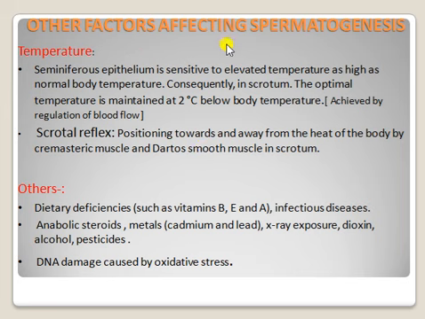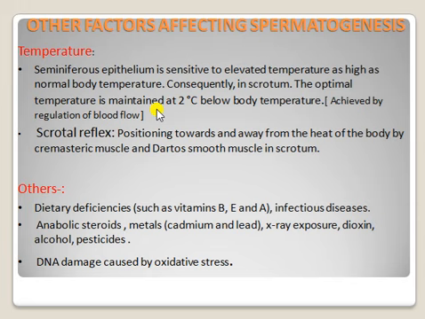So other factors affecting spermatogenesis: temperature. See, the seminiferous tubules are sensitive to elevated temperature. Consequently, in the scrotum, the temperature is maintained 2 degrees below body temperature. So at low temperature, more sperm production happens.